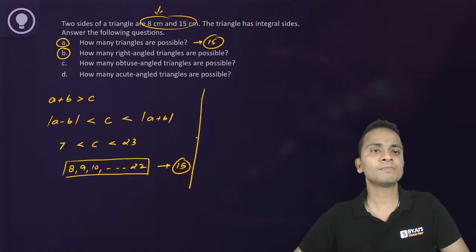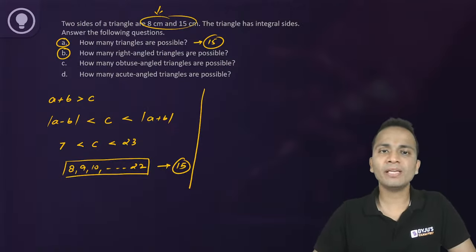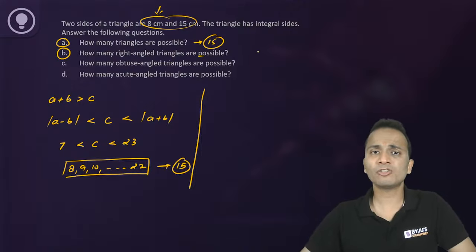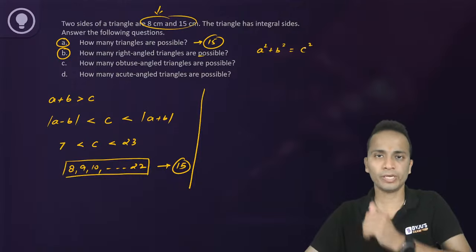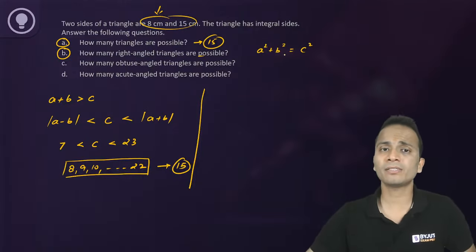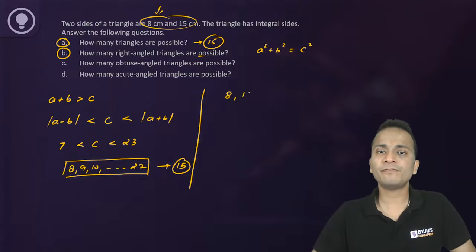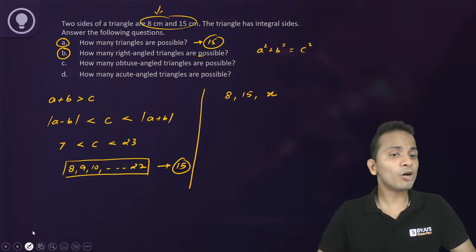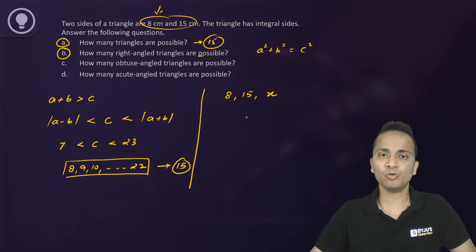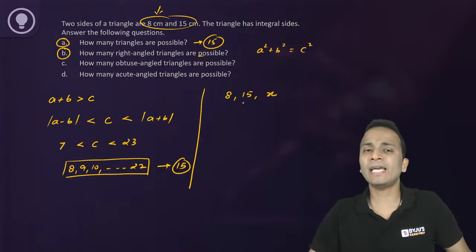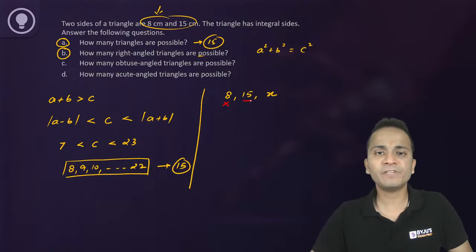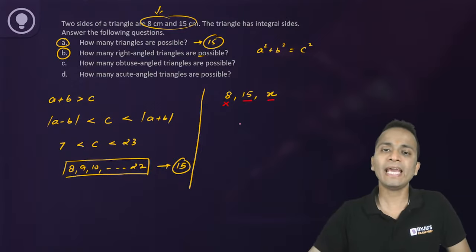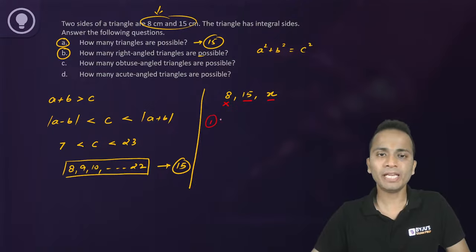The second question is, how many right angled triangles are possible? Now for a right angle triangle, we can say that a square plus b square is equal to c square. It should satisfy the Pythagoras theorem. Now out of 8, 15, and let's say the third side is x, which one of the three sides will be the hypotenuse? Obviously the largest side is the hypotenuse, so 8 cannot be the hypotenuse. So either 15 can be the hypotenuse or x can be the hypotenuse. So I'll make two cases.